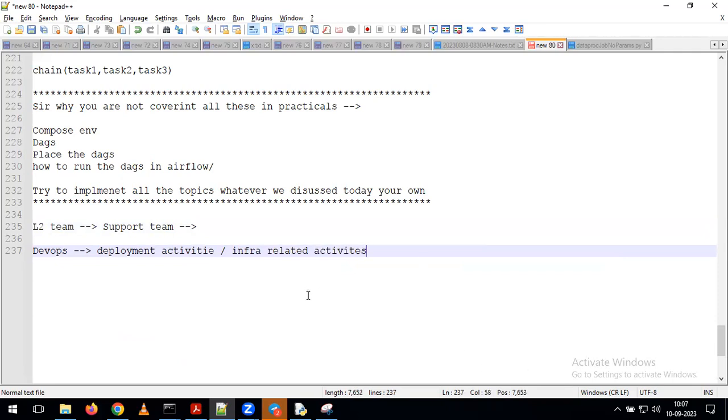Coming to support, we have a separate team. They are going to monitor whether all the jobs are running properly or not. If any issues are there, they are going to fix those kinds of issues. We can call it the L2 team, or we can call it the support team, as part of real time.